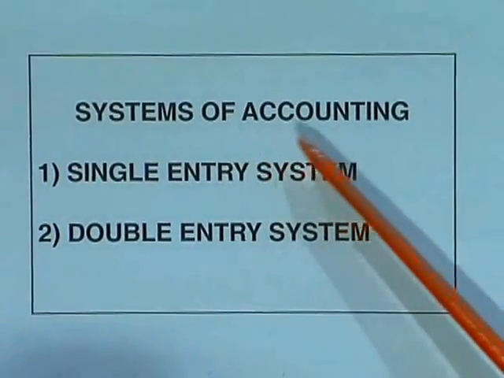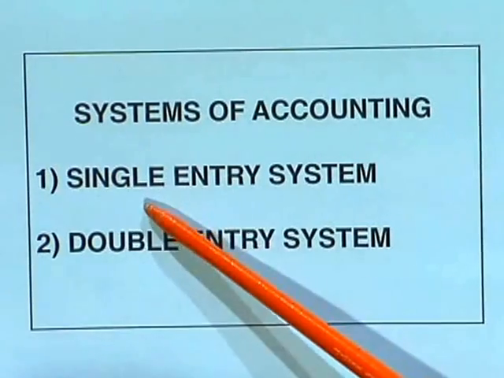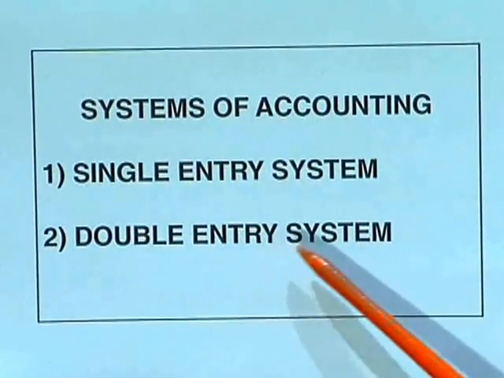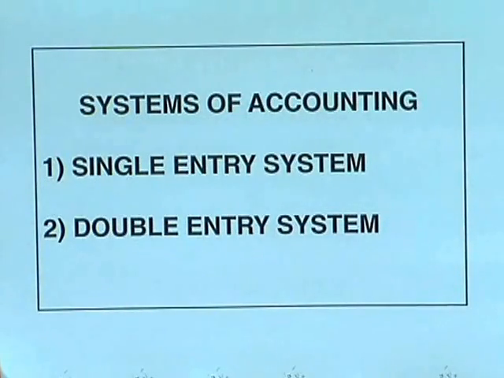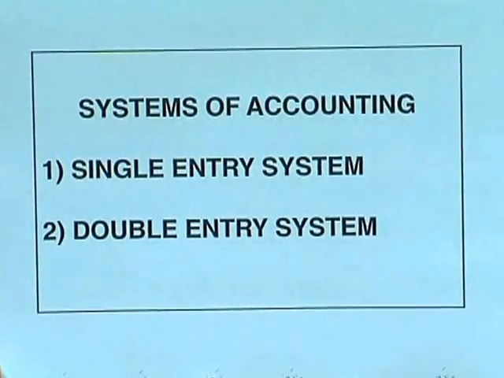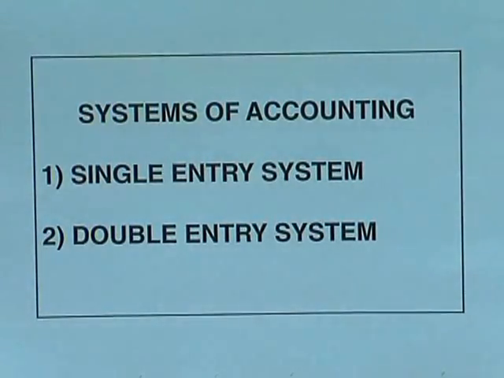So we have now understood about the basic terms of financial management. So proceeding a bit further, we will see what are the actual systems of accounting. Number one, single entry system. Number two, double entry system. So there are two systems of accounting. The first one is the single entry system and the second one is the double entry system. Single entry system is a system which used to be followed once upon a time, but now in India we are following only the double entry system of bookkeeping and accountancy.